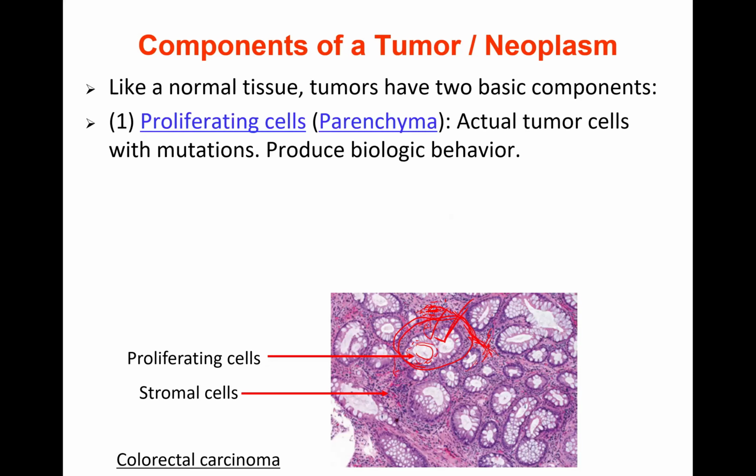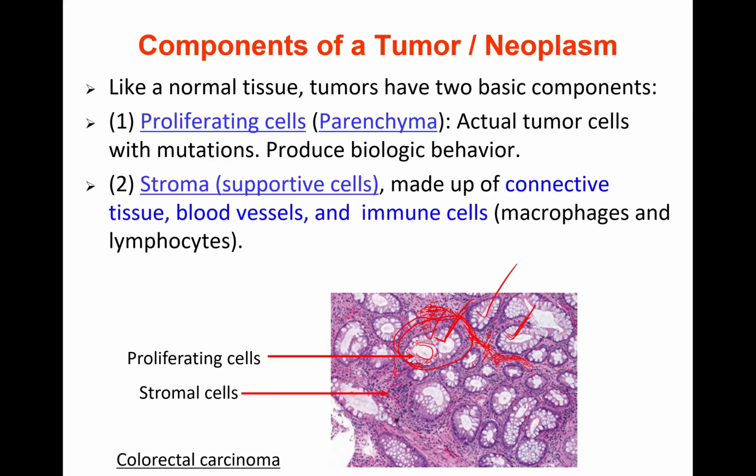So proliferating cells, right? These are the proliferating cells of the tumors, which contain the mutations, and the stromal supporting cells. Tumors rely on these supporting cells, fibroblasts, collagen and supporting growth factors. The stroma I have highlighted with the red lines includes blood vessels and connective tissue cells; immune cells are also there, macrophages and lymphocytes. These are blood vessels and connective tissue support for the tumor cells, and tumor cells highly rely on this support.